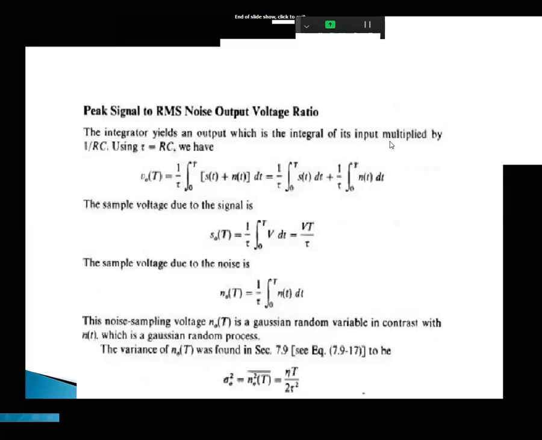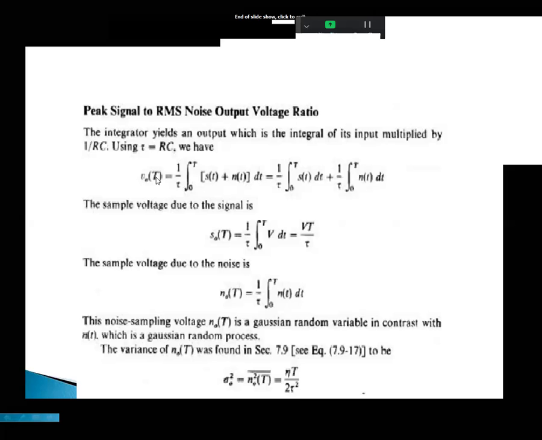The integrator yields an output which is the integral of the input multiplied by 1 by RC. That is the integration functionality. Here RC is tau, the time period. So the integration is 0 to t, 1 by tau, where tau is RC, of S of t plus N of t dt.